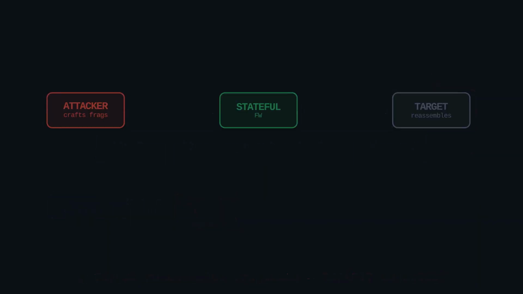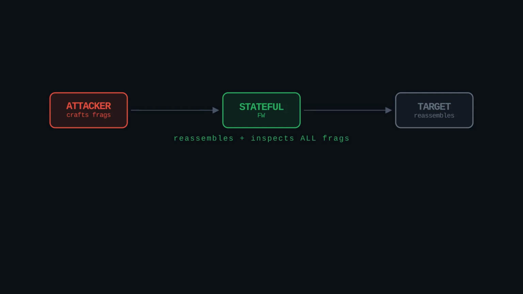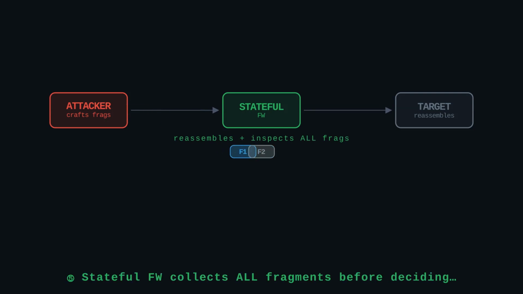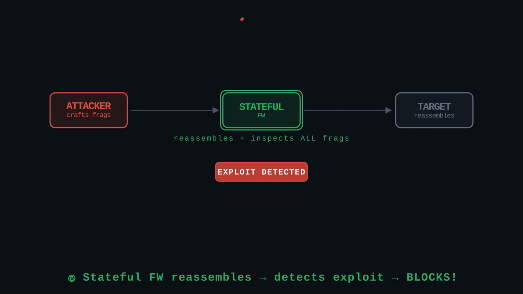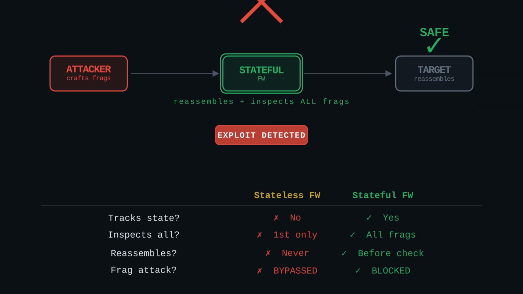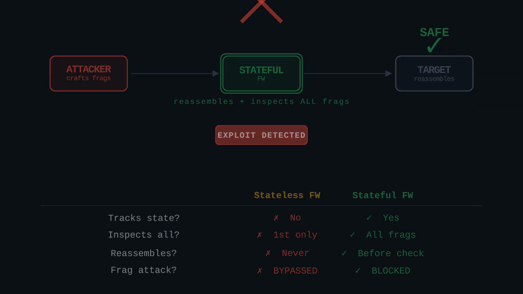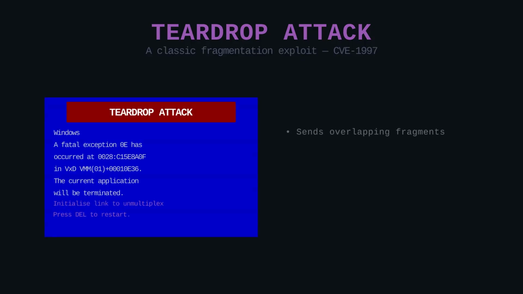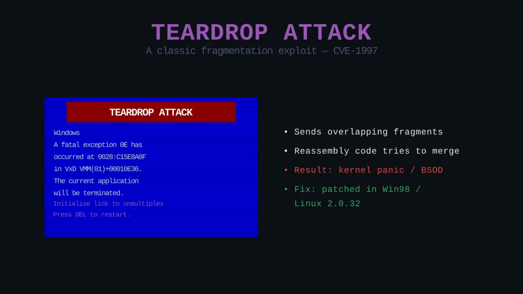Classic denial of service. Even today, if a firewall isn't properly configured or is stateless, an attacker could try to split a malicious payload across multiple tiny fragments, hoping the firewall only inspects the first fragment, missing the real intent. It's like hiding a dangerous message by tearing it into tiny pieces and mailing them separately.